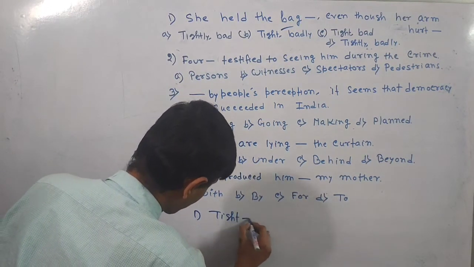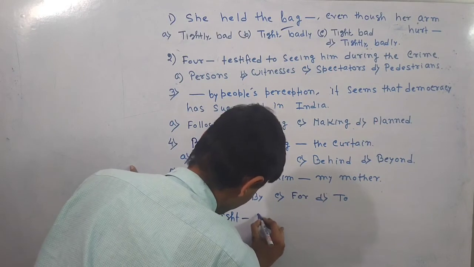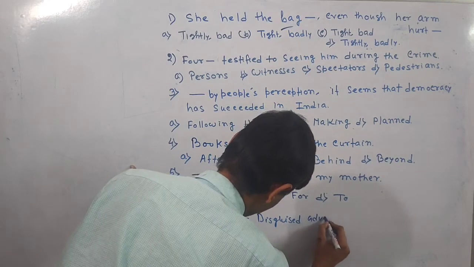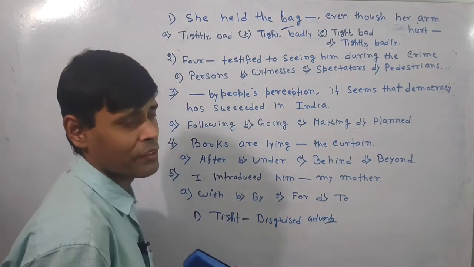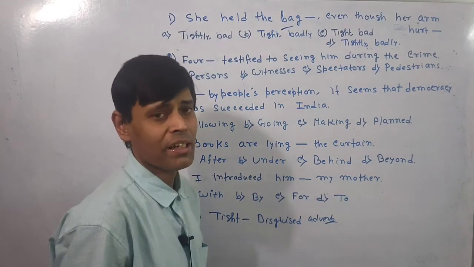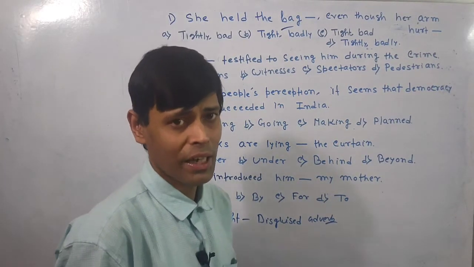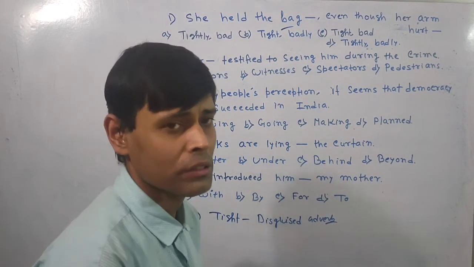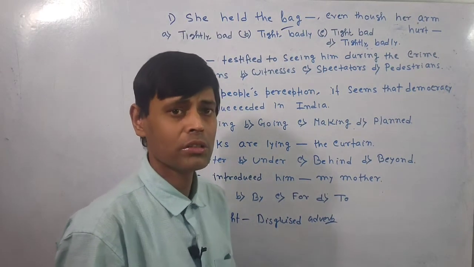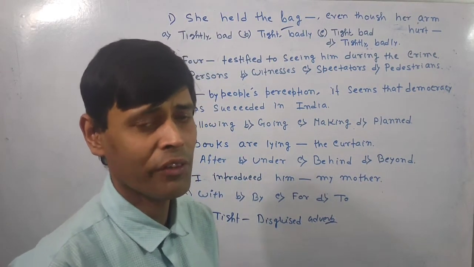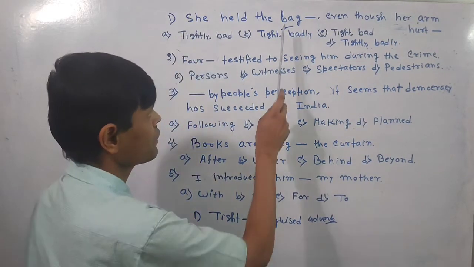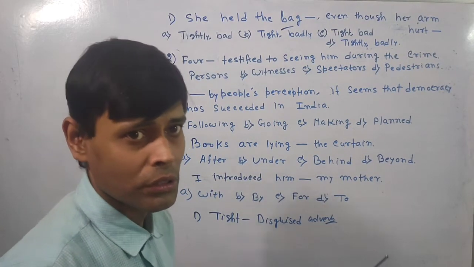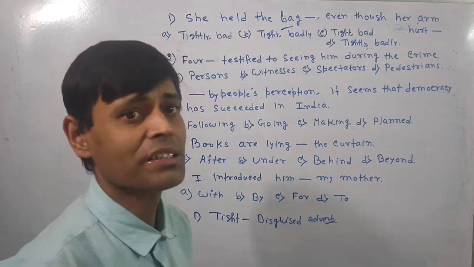here tight is functioning as a disguised adverb. This means we often say drive slow or take light. Ultimately, we should say take lightly or drive slowly. That is called the disguised adverb. We are going to tell the meaning of the adverb, but we are not saying so. We are just writing in the form of an adjective. Here the case is also like this. It is also functioning here as an adverb, but we should express it as a disguised adverb.